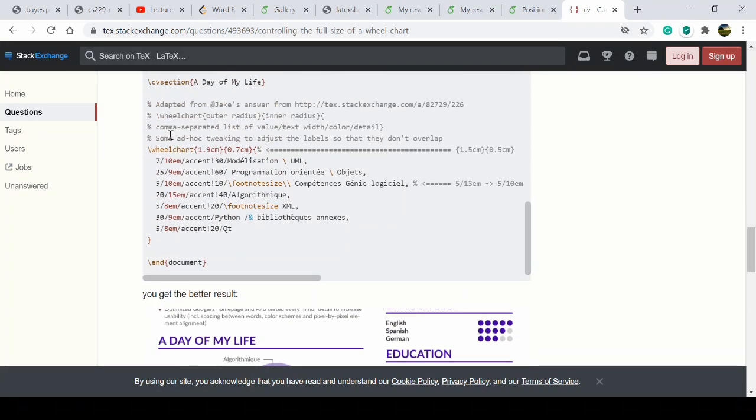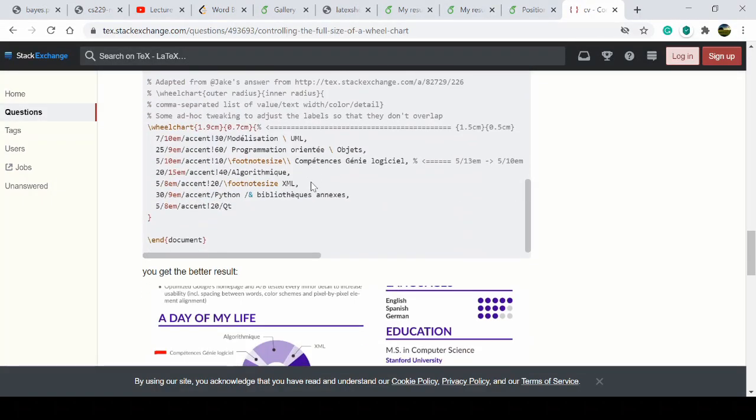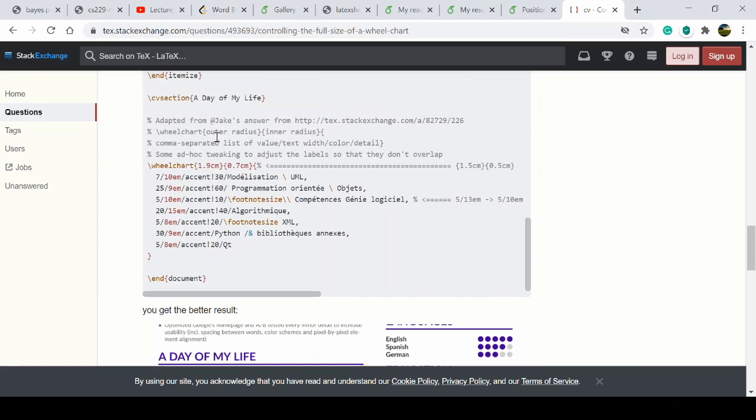For every portion, like programming oriented, the first thing is the value, like how much area it covers according to the value.